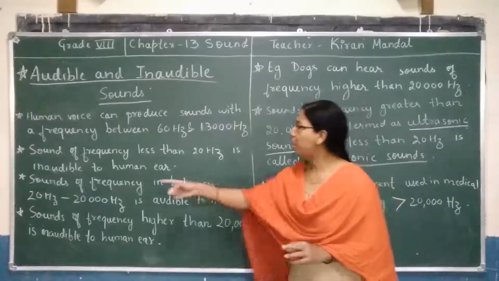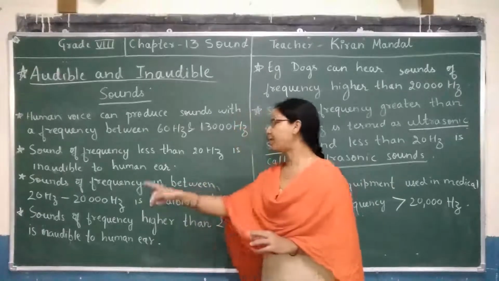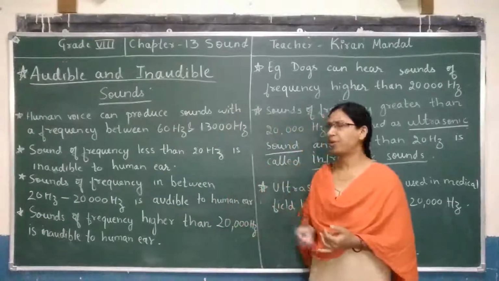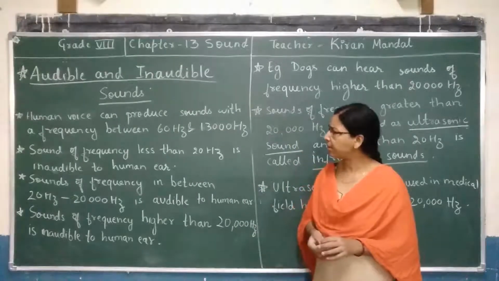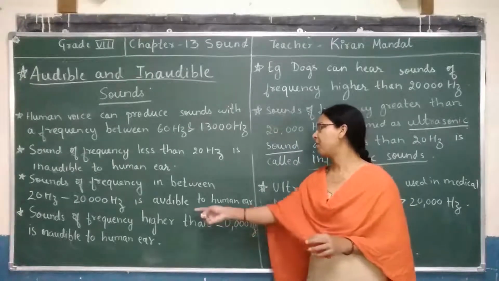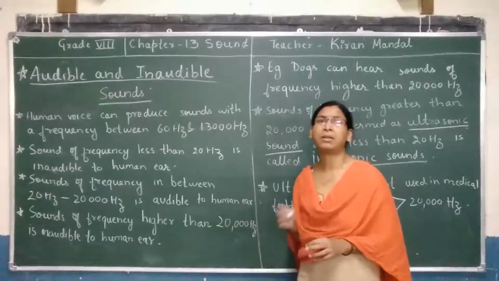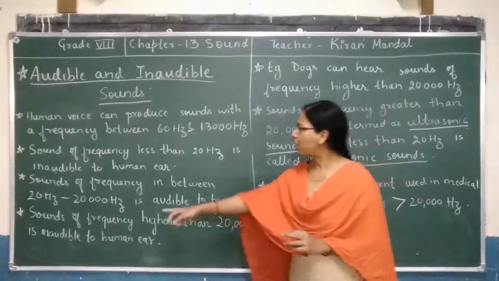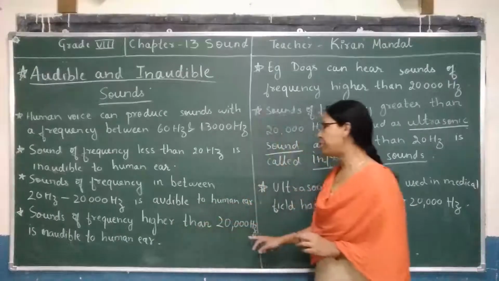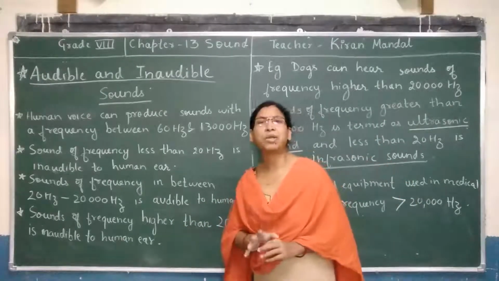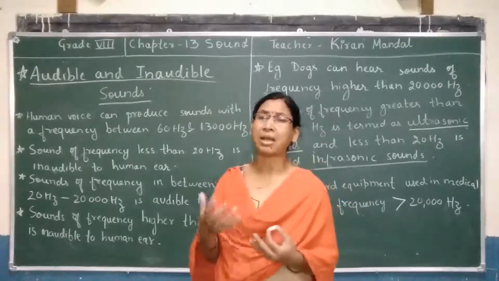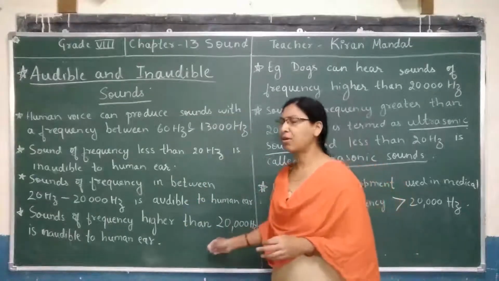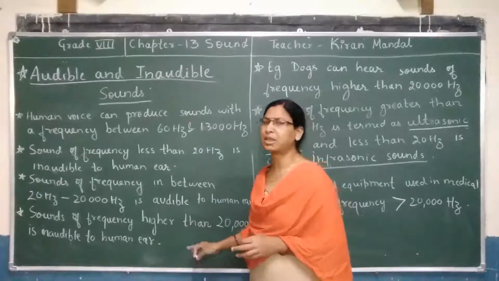Next one, sounds of frequency in between 20 Hz and 20,000 Hz are audible to the human ear. We can hear such a range of sounds. And sounds of frequency higher than 20,000 Hz are inaudible to the human ear. We are unable to hear such frequency sounds. So these are called ultrasonic sounds.